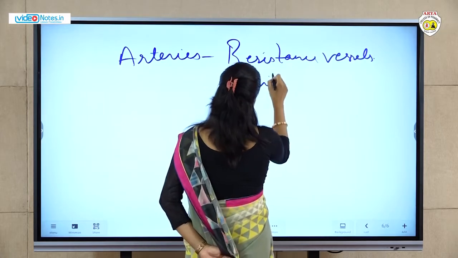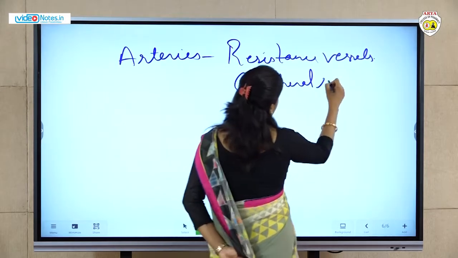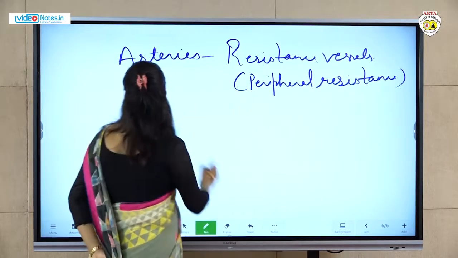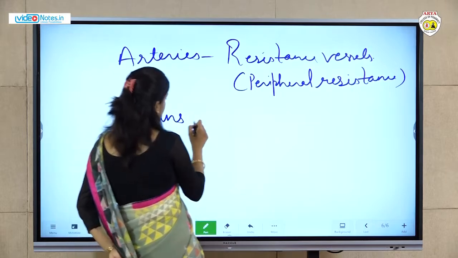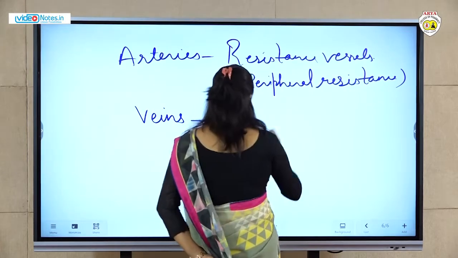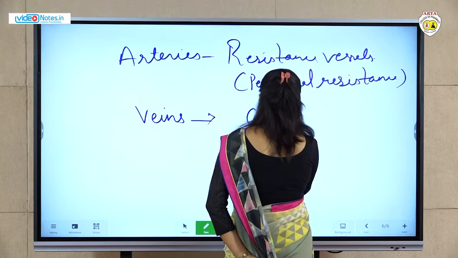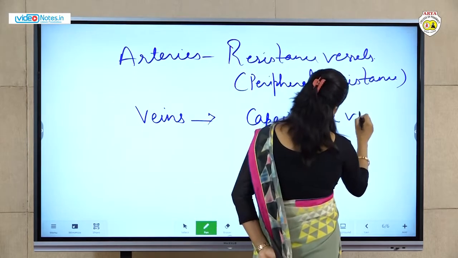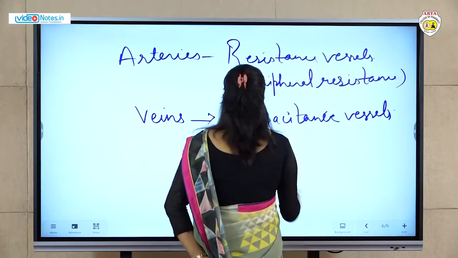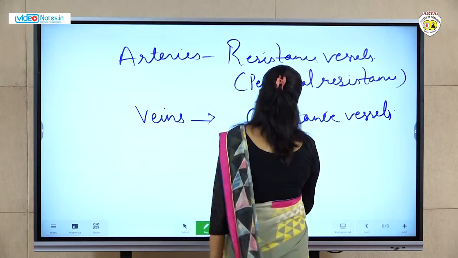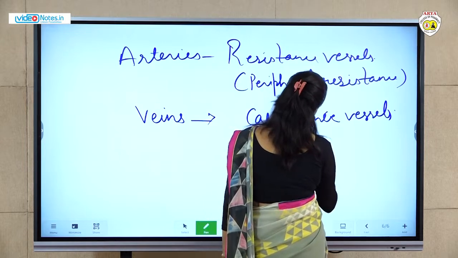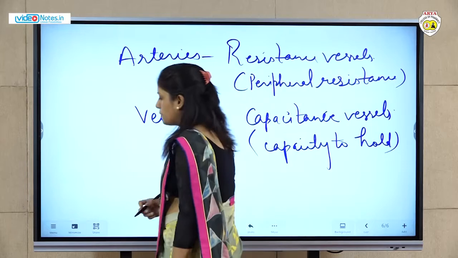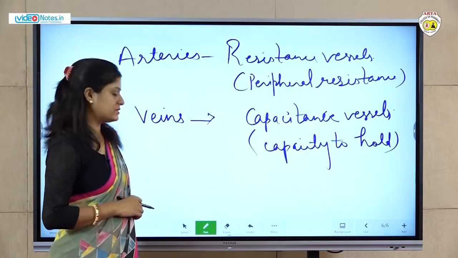Next, veins are known as capacitance vessels, because they have a capacity to hold blood. A low pressure system is there. So these are about the arteries and veins.